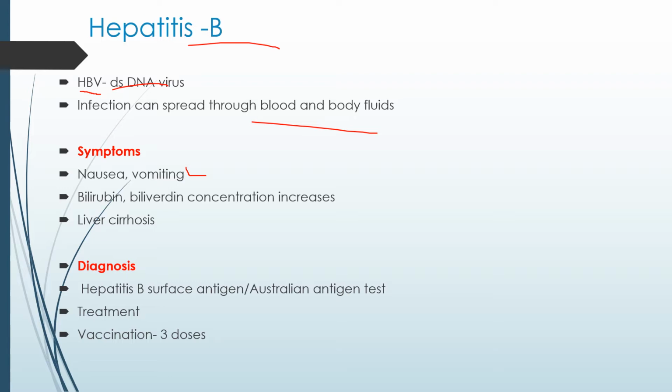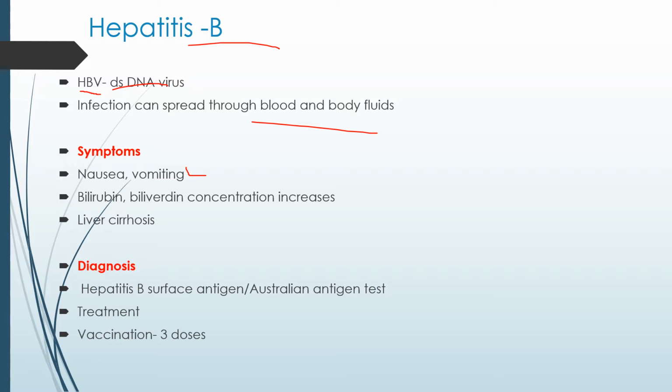Since liver functioning is affected, this results in jaundice, and the overall physiology of the body is altered. I had already told you about liver cirrhosis: the liver becomes fibrous and hard so that it stops functioning.